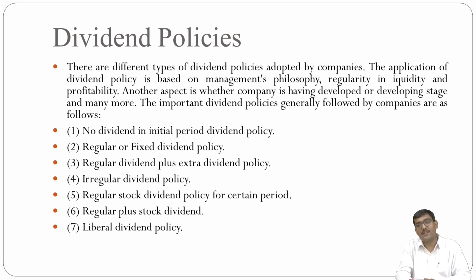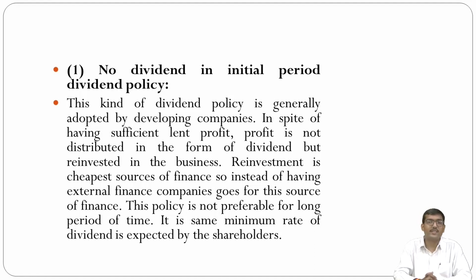Now let us start with the first dividend policy, that is no dividend in initial period dividend policy. This kind of dividend policy is generally adopted by developing companies. In spite of having sufficient net profit, the profit is not distributed in the form of dividend but reinvested in the business.